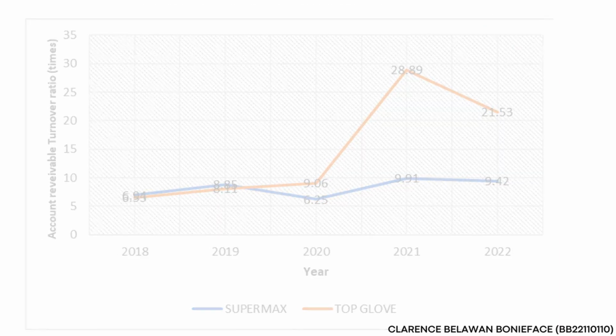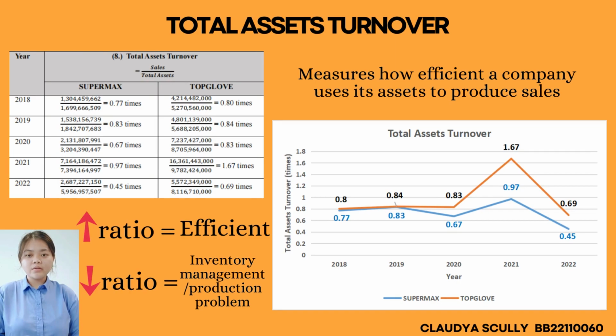My name is Claudia and I will present the total asset turnover ratio. Total asset turnover is used to measure how efficiently a firm uses its assets to generate sales.